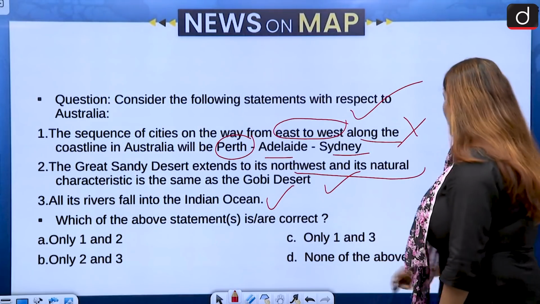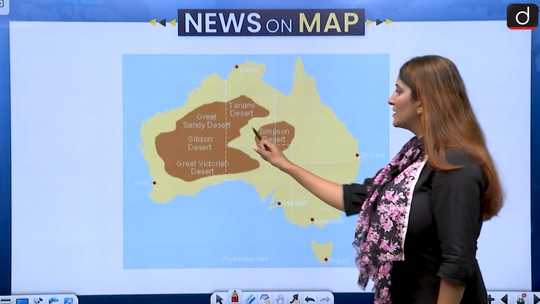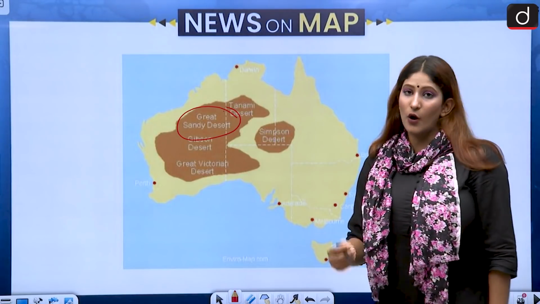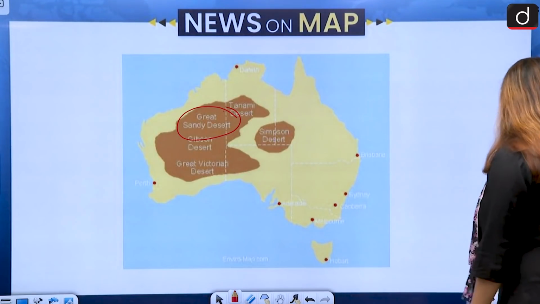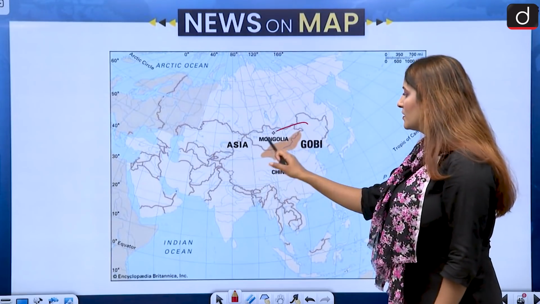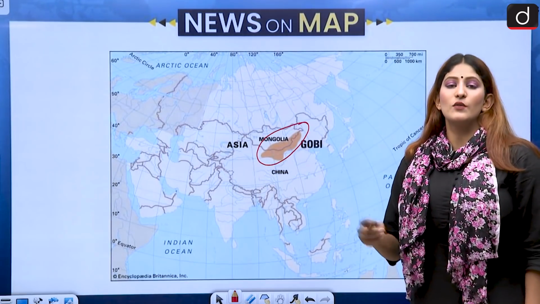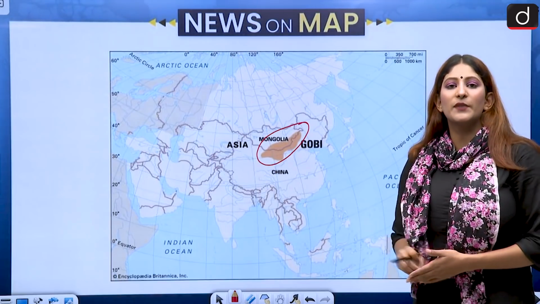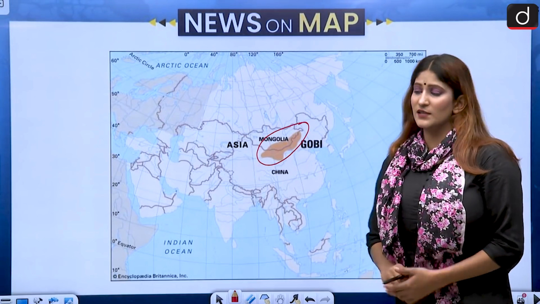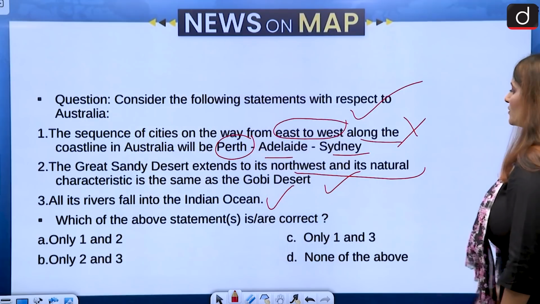Then the Great Sandy Desert, let us see where it is. This is the Great Sandy Desert in the northwest, and basically this is a hot desert. Let's talk about the Gobi Desert. The Gobi Desert is in Mongolia and spans across Mongolia and China. This is a cold desert, so it receives precipitation in the form of snow, whereas the Great Sandy Desert is a hot desert, and very little precipitation is there. So yes, the second statement is also not correct.